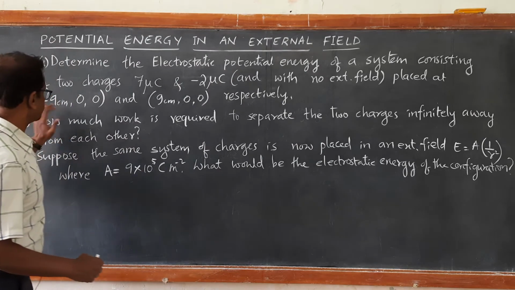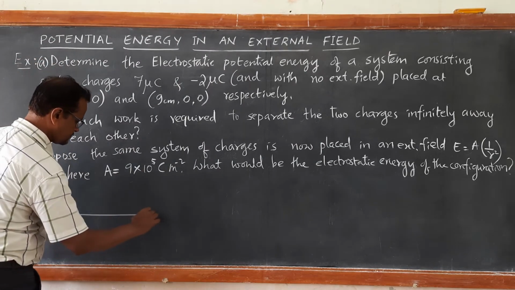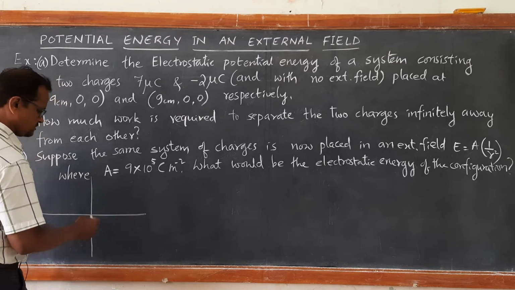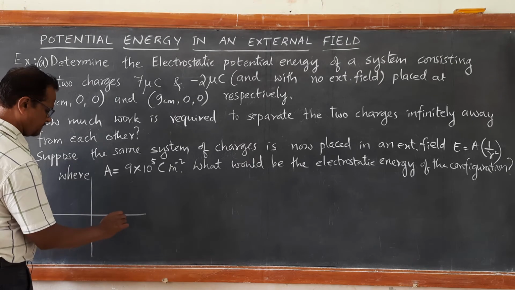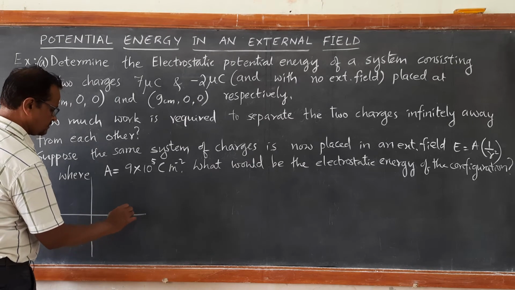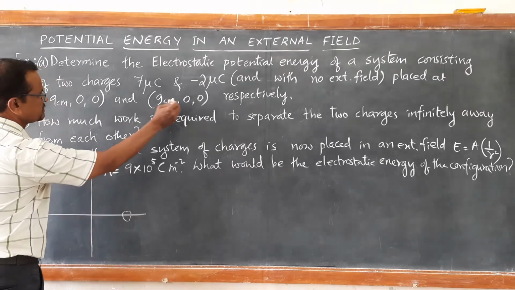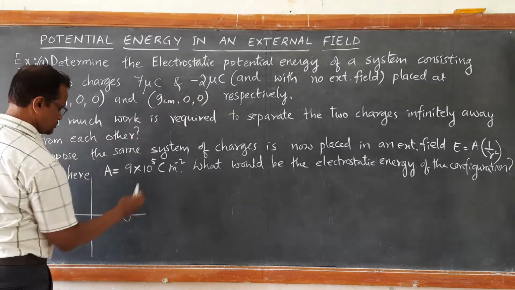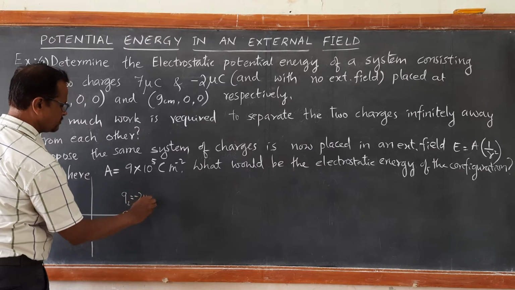Okay, first we will see. Suppose there is a coordinate system, right? I will draw only x axis and y axis. One is there at plus 9. At this plus 9, there is presence of negative charge, minus 2 microcoulomb. Q2 equal to minus 2 microcoulomb.